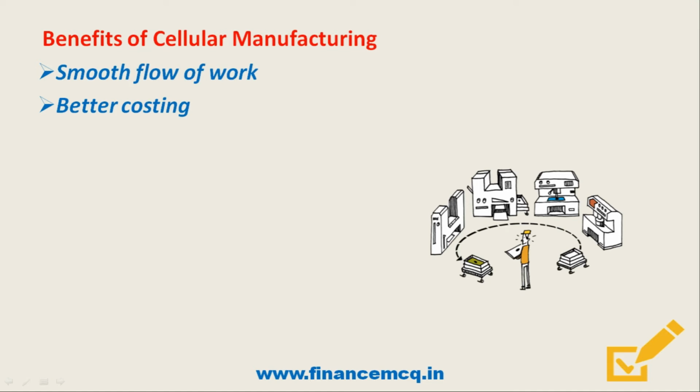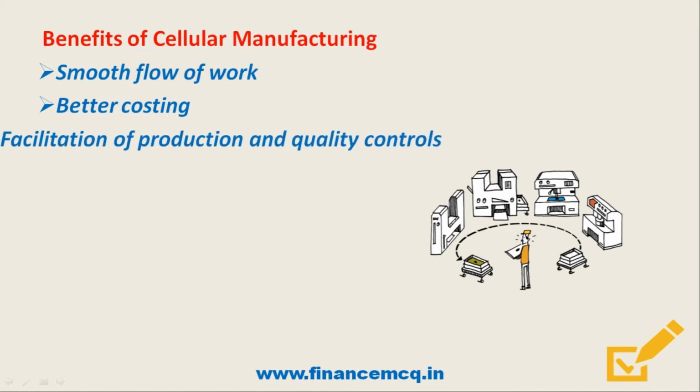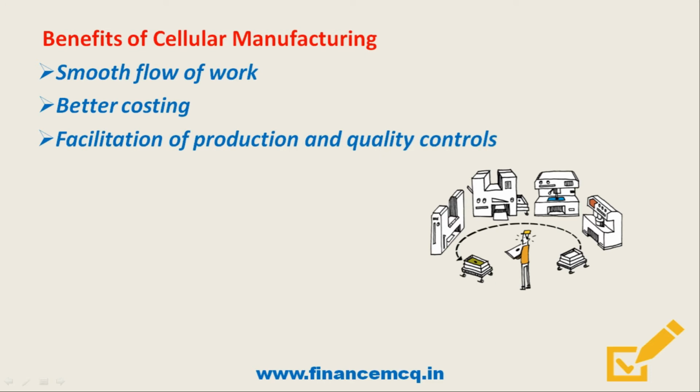So friends, the next benefit is better costing. Friends, cells lead to simplified, higher validity costing since the cost of producing items is contained within the cell rather than scattered in distance. Friends, the next benefit is facilitation of production and quality control. So friends, under cellular manufacturing, cells that are underperforming in either volume or quality can be easily isolated and targeted for improvement.